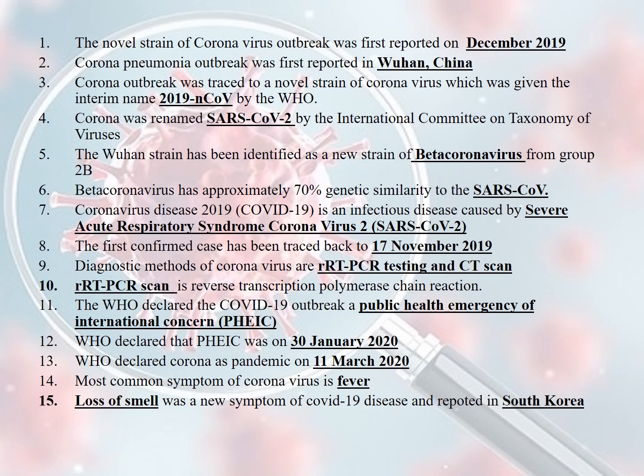11th question is, the WHO declared the COVID-19 outbreak a public health emergency of international concern. The WHO declared the PHEIC on 13th January 2020. WHO declared corona as a pandemic on 11th March 2020.